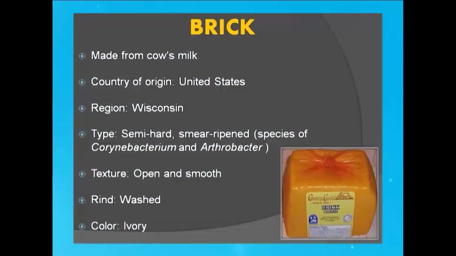In the next category, we will be moving on to some other varieties of cheeses all over the world. In that we have brick, which is another example of the smear ripened cheese, using the bacterium Corynebacterium and Arthrobacter species for smearing on the surface of the cheese. And interestingly, why is the name brick? Because it is pressed in the traditional processes using bricks. It has an open and smooth texture, while the rind is again washed several times because of the salting step that we see in the case of brick cheese.